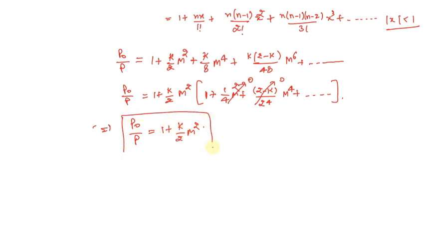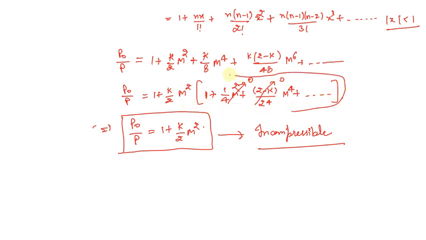This will be the value we are left with, and this particular formula is valid if we have considered the fluid flow as incompressible. If we want the fluid to be compressible, then we have to include the remaining expression as well, and that will give us the exact result. This is something that we can also find out with the help of a graph that I'm going to draw.